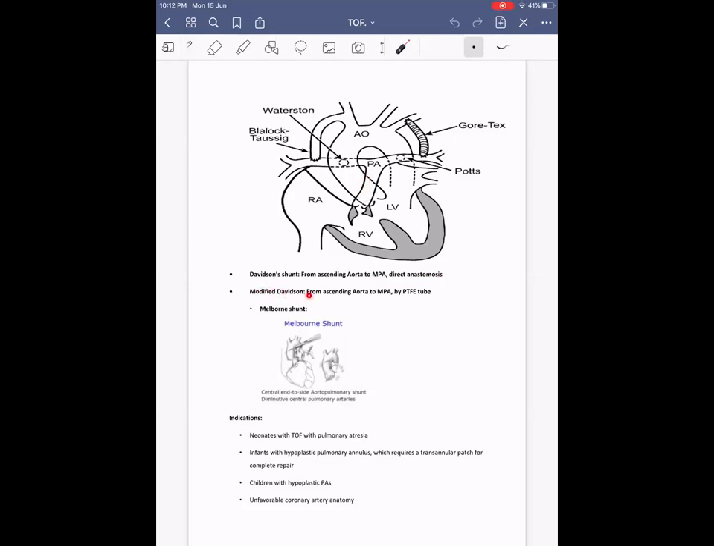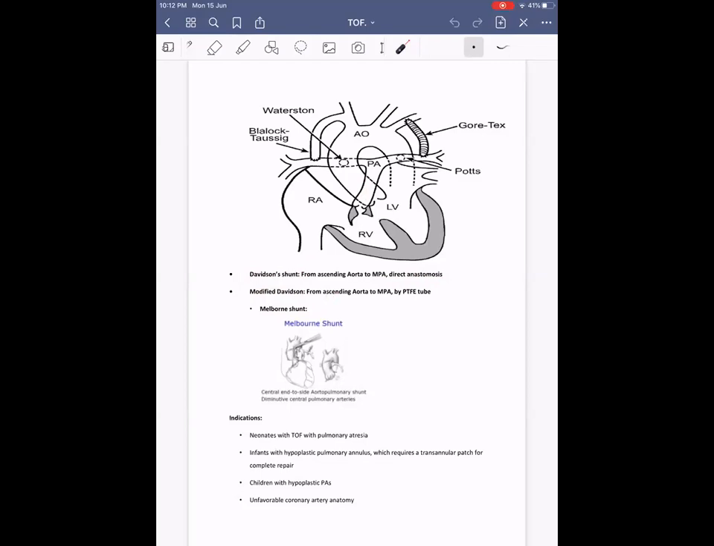Then central shunts are being done, modified. I have done echo for so many central shunts. Which one? Central shunts are done, but not the Waterston and Potts. These are the central shunts which are done at present. Davidson, they also do the modified Davidson and the Melbourne shunt. These are the two which are done at present.